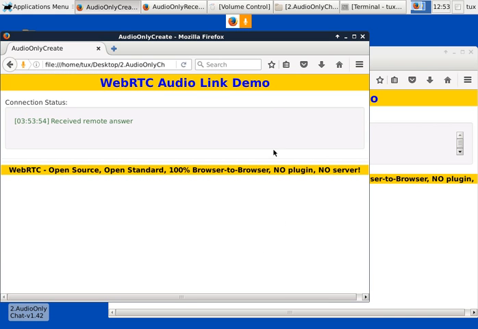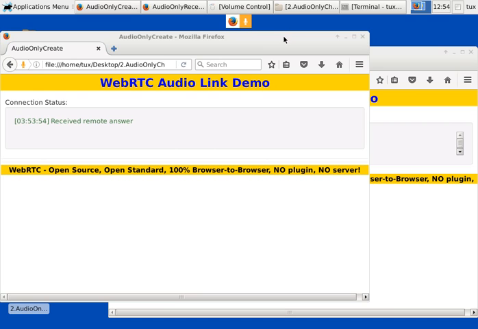So again, this symbol here means you are sharing the microphone, and this is the way you connect the audio only demo.